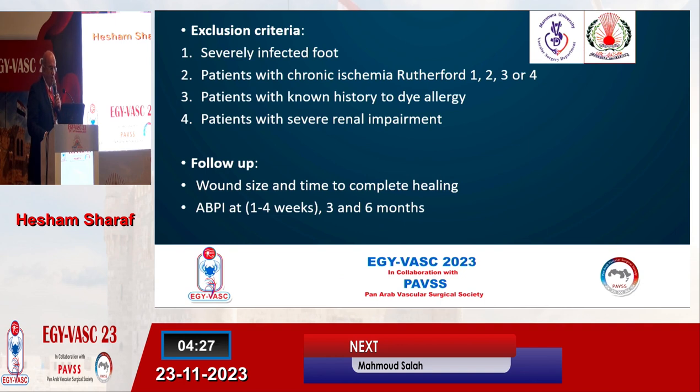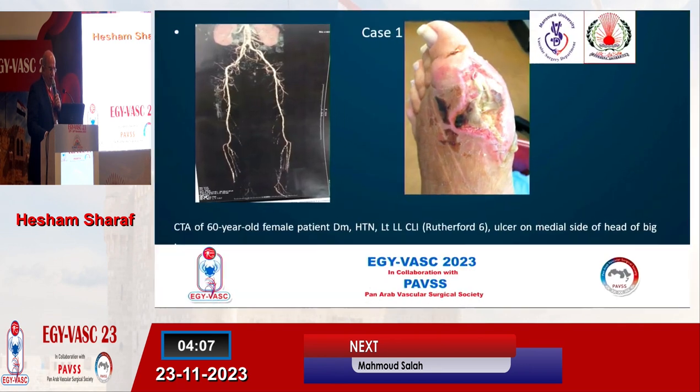We excluded patients with severely infected limb, chronic ischemia Rutherford 1, 2, 3 and 4, patients with known history of dye allergy, and patients with severe renal impairment. We followed up the patients at 1 month, 3 months, and 6 months.